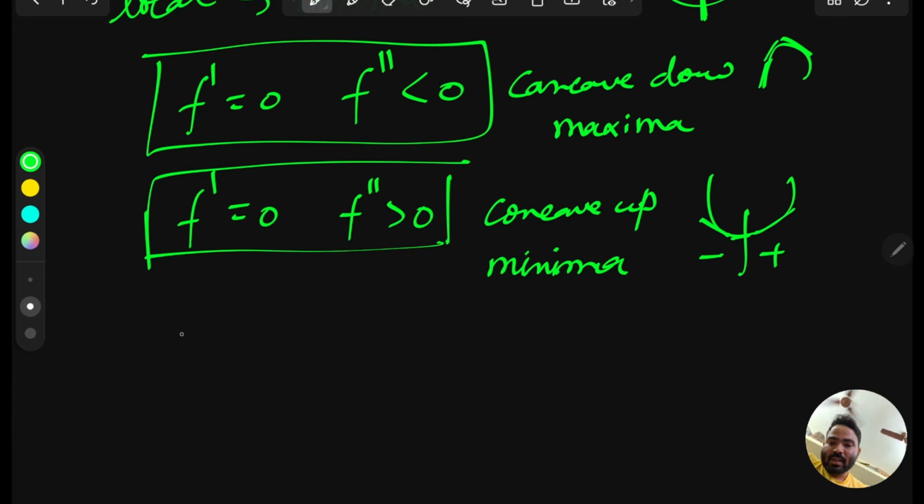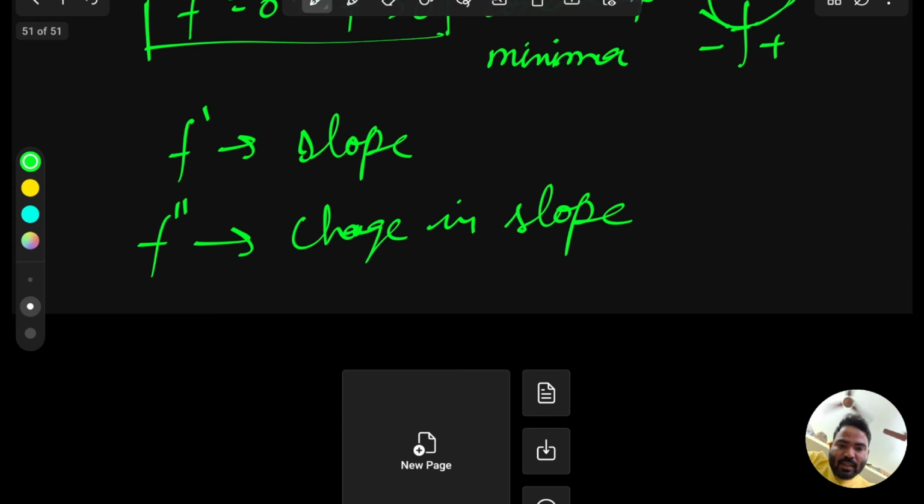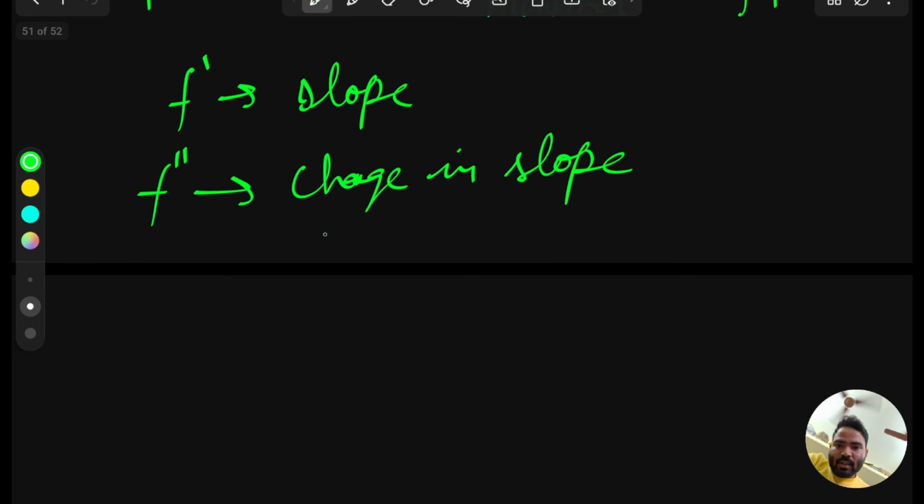And the single derivative represents what? This represents the slope of the curve, and the double derivative represents how fast the slope is changing. So it represents the change in slope, how fast the slope is changing. Or you can say rate of change of slope.